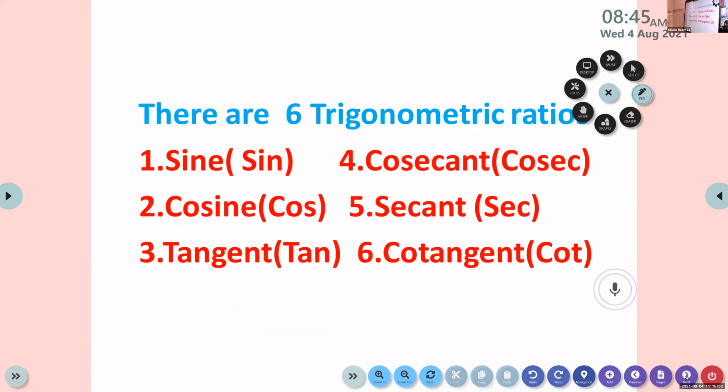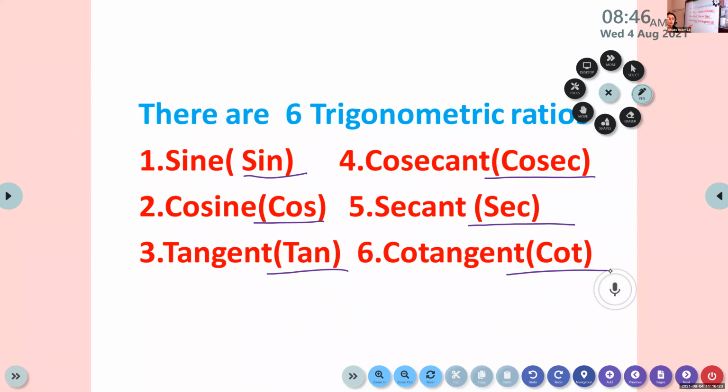Now we have 6 trigonometric ratios. They are sine, cosine, tangent. Usually we call them sine, S-I-N; cos, C-O-S; and tan, T-A-N. And cosecant, which we call cosec; secant, sec; and cotangent, which we name cot.